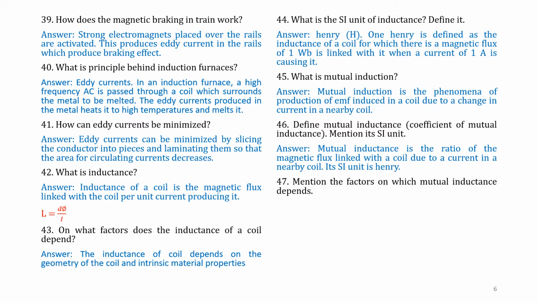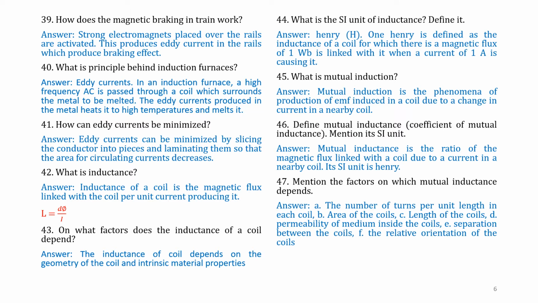Question number 47. Mention the factors on which mutual inductance depends. Answer. Factor A. The number of turns per unit length in each coil, that is, N1 in coil 1 and N2 in coil 2.